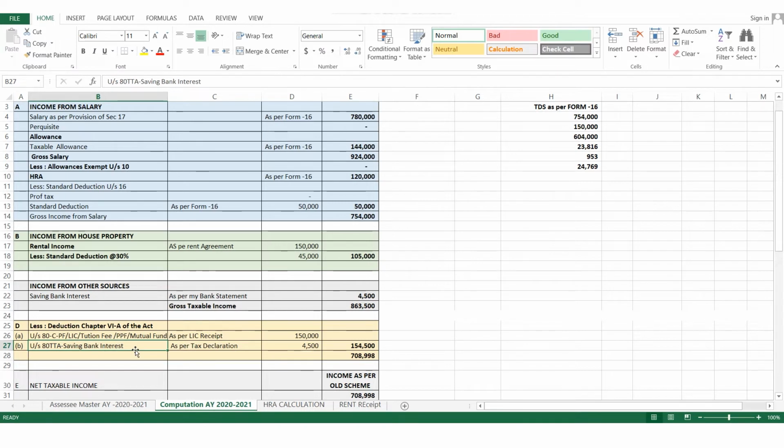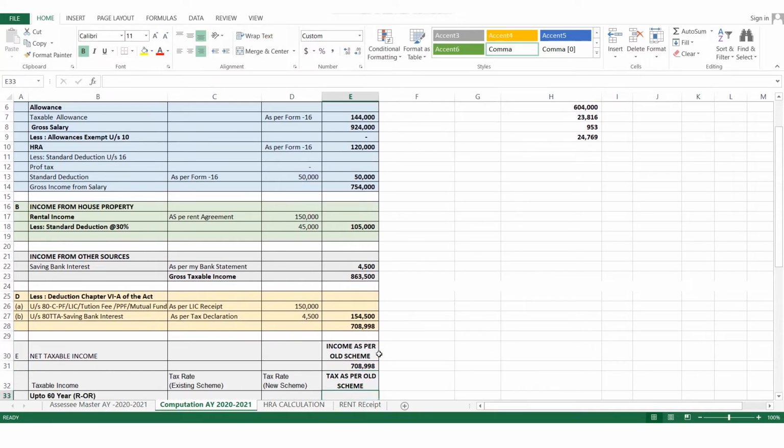Then comes the deduction of savings bank interest. As per the tax declaration, if you are receiving any savings bank interest up to rupees 10,000, then that amount would be exempted as per Section 80TTA. So as per the documents and the records, Mr. Rohan Bajaj is receiving a deduction of rupees 1,54,500. And the taxable income on which he needs to pay tax is 7,08,998 rupees.